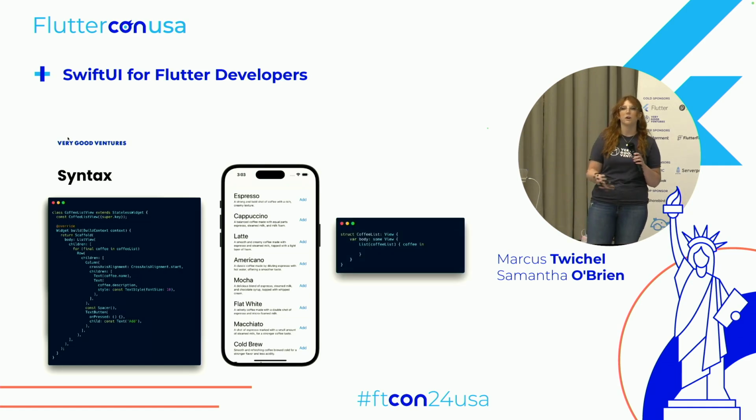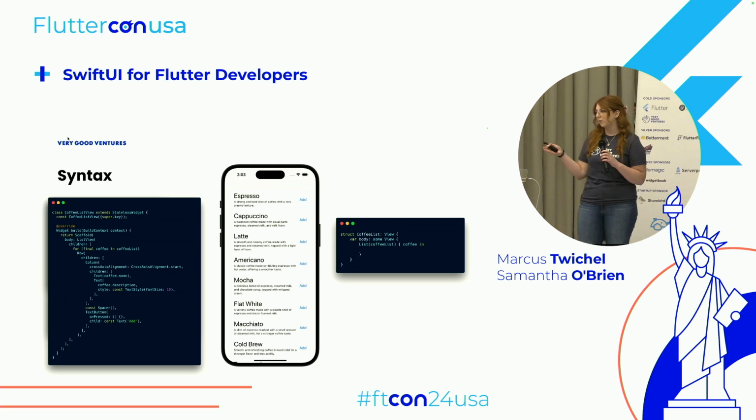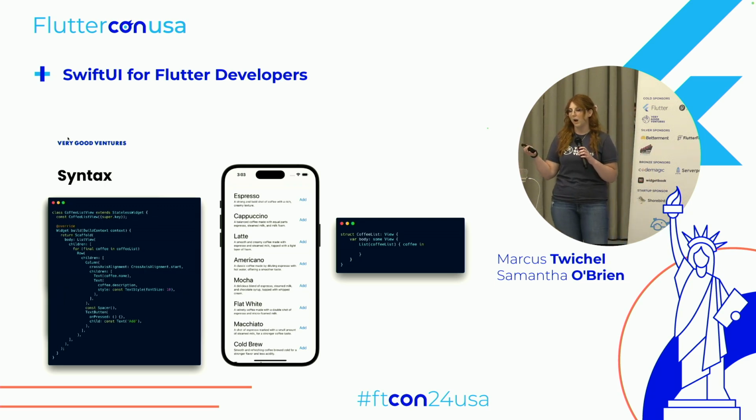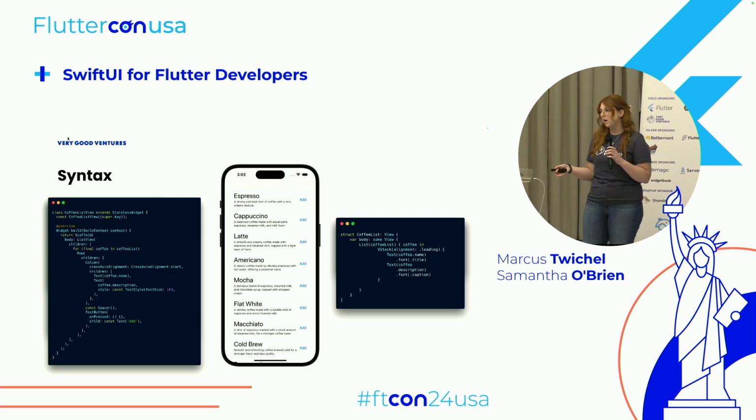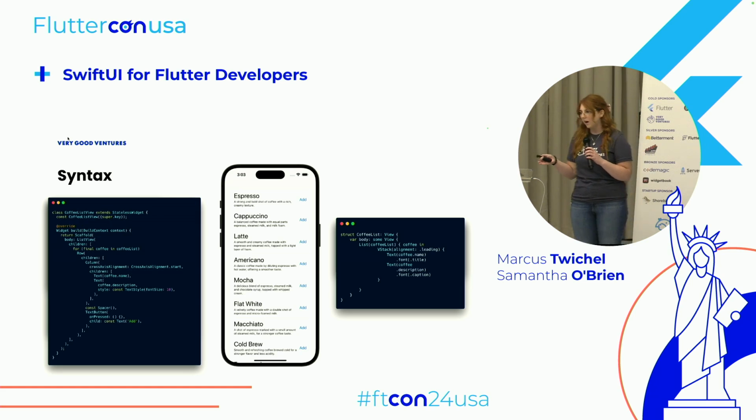In SwiftUI, we'd start very similarly. We have our view, and then as a child, we have our list, and that is also iterating through our coffee list and giving access to that individual coffee object. Syntax there is a little bit different, but it works very similarly. So inside that, we'll return a VStack, which you can imagine like Flutter's column. And inside that, we have our text children.